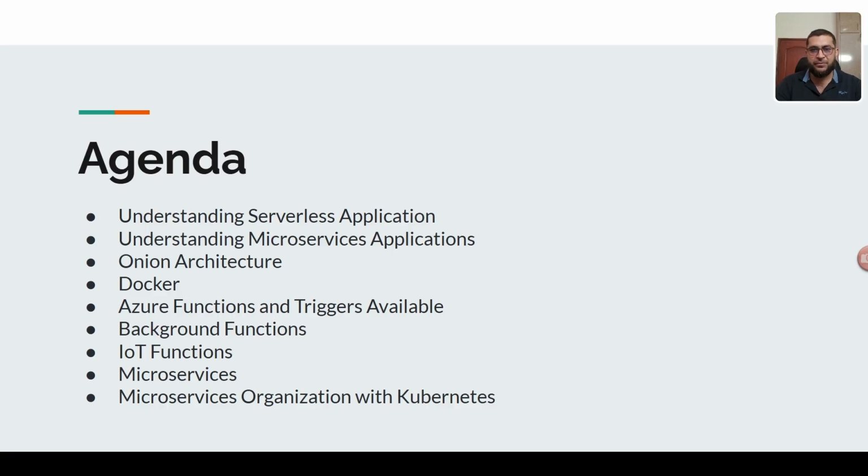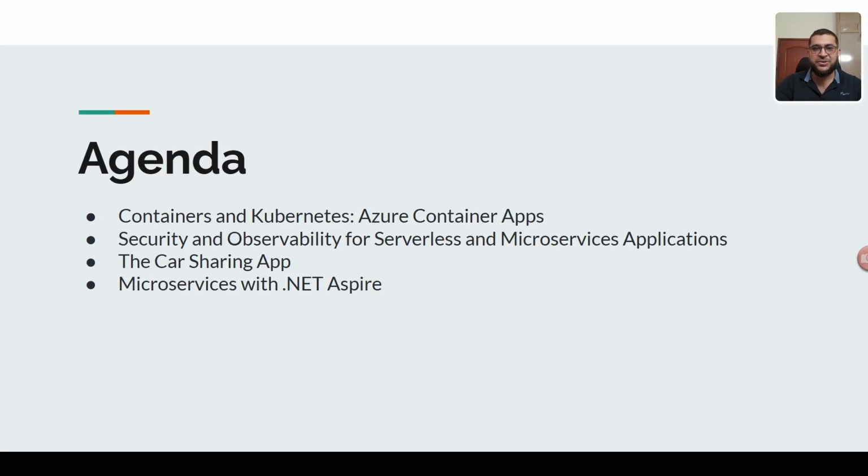There are different triggers, background function, IoT function, microservices in detail, and we will see microservice organization with Kubernetes, how to use Kubernetes with microservices, and then we will learn practically container and Kubernetes and Azure Container App, and how to apply security observability for serverless and microservices application. And for this course, we will see the car sharing application microservices practically, and lastly we will see microservices with .NET Aspire. So this is our agenda.